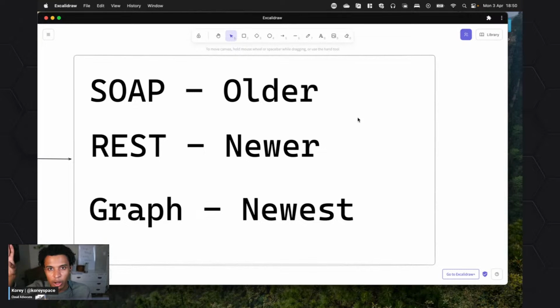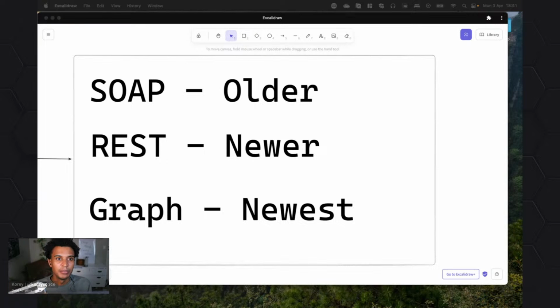Now, there's the off chance that you get a SOAP API, where you have to use XML, which this course won't be covering. And then GraphQL, which is newest compared to them, though still some years old now, is another way. You might see some services that only use a Graph API. We won't cover that today or in this course. We're going to focus on REST APIs, but just know that if you're searching for APIs you want to use and you see Graph or SOAP, most likely you'll see Graph more than SOAP.